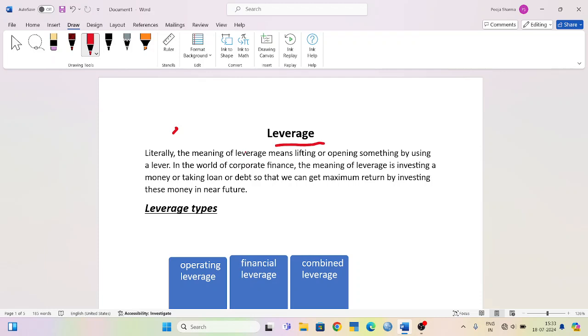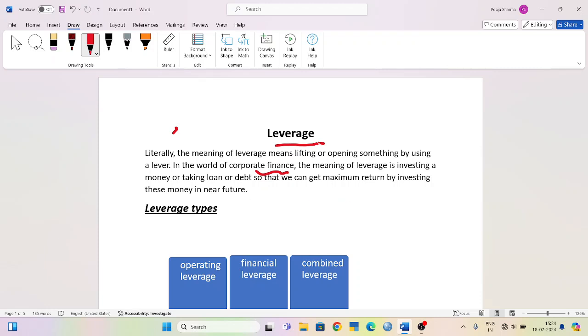In the world of corporate finance, the meaning of leverage is investing money or taking a loan or debt so that we can get maximum return by investing this money in the near future. In other words, leverage is basically an investment where borrowed money or debt is used to maximize the return of an investment.